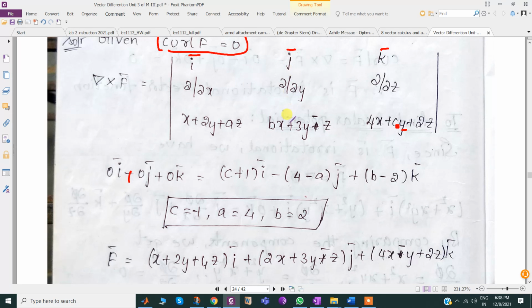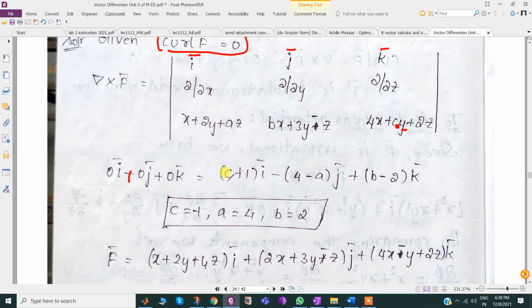Similarly, minus j bar times dou by dou x of this one, which is only 4, minus dou by dou z of this one, which will be a. That is 4 minus a times j bar. Similarly with respect to k, k bar times dou by dou x of this one, that will be b minus 2.